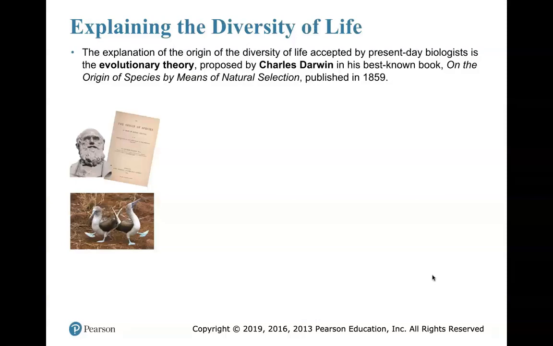So, the explanation of the origin of the diversity of life, accepted today by present-day biologists, is known as evolutionary theory. Now, we've gone over those key scientists and economists that contributed to the theory of evolution. What I'm going to teach you is what we know today to be evolutionary theory, and this is Darwinism. Darwin gave us so many different ideas for this theory that he proposed in his best-known book, On the Origin of Species by Means of Natural Selection.